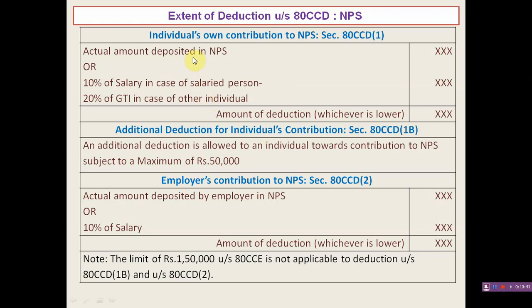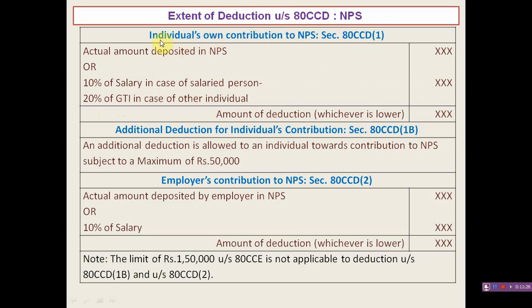It means if an individual has contributed towards the national pension scheme, he can get a deduction for that amount under 80CCD1, and the amount of deduction is the actual amount deposited in NPS or 10% of salary in case of a salaried person, and 20% of gross total income in case of a non-salaried individual. So the lower of these two is the amount of deduction under section 80CCD1.